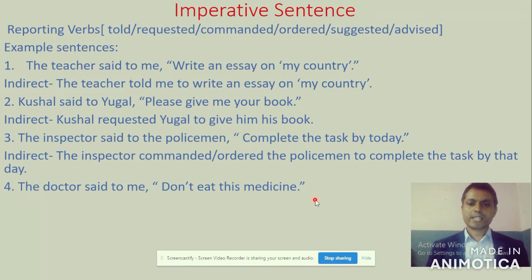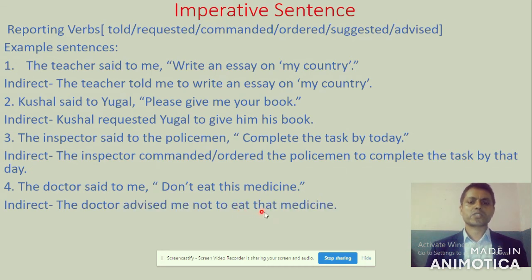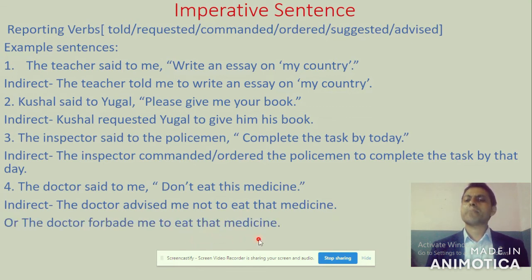Now let's look at its answer here on the screen. The doctor advised me not to eat that medicine, and the next alternative way is the doctor forbade me to eat that medicine. Both of them tell a similar meaning.